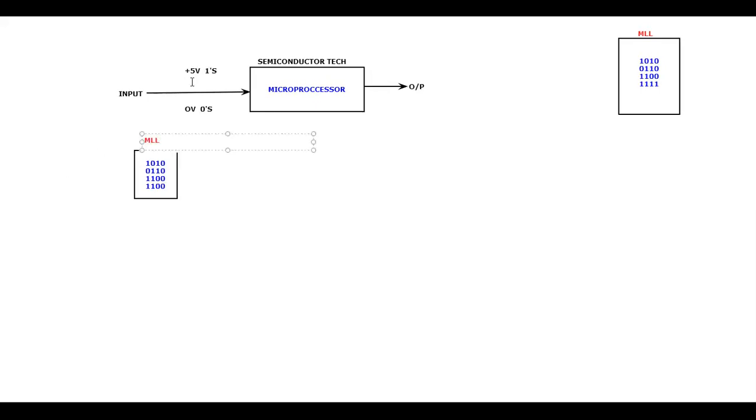After calling this the machine level language, now I will give this as the input. So I'm going to take this machine level language and give it to the microprocessor, as input. So when I give it as input, the microprocessor is fully happy.